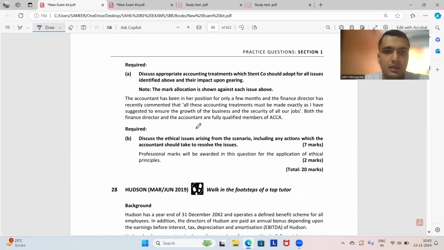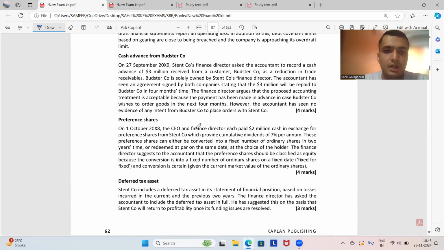आगे नेक्स्ट क्वेश्चन, preference shares. On 1st of October 18, CEO and finance director each paid 2 million cash in exchange for preference shares in Stent Company, which provide cumulative dividends of 7% per annum. These preference shares can either be converted into a fixed number of ordinary shares in 2 years' time or redeemed at par on the same date.